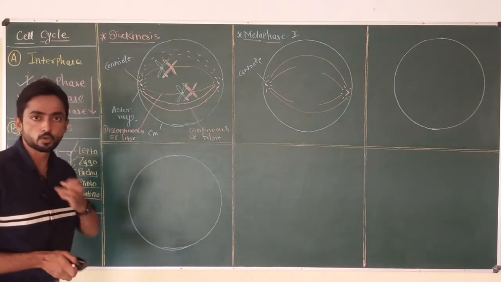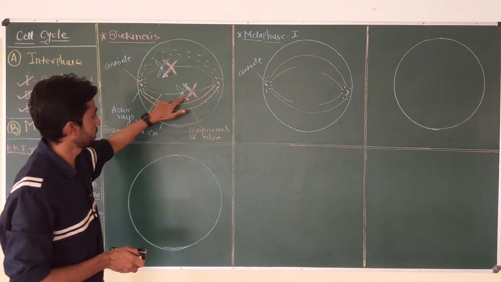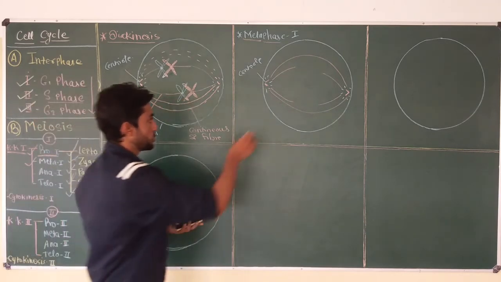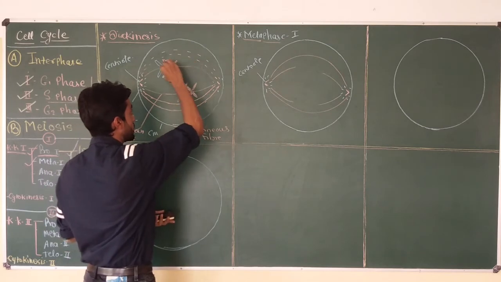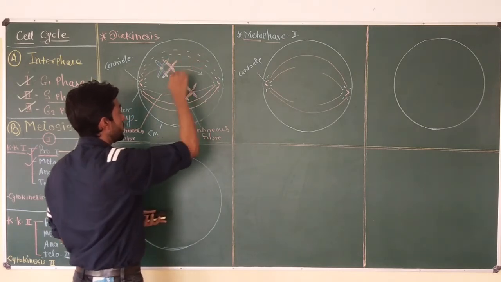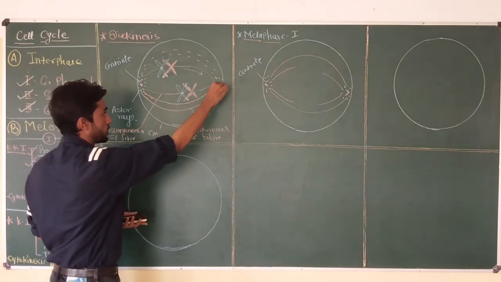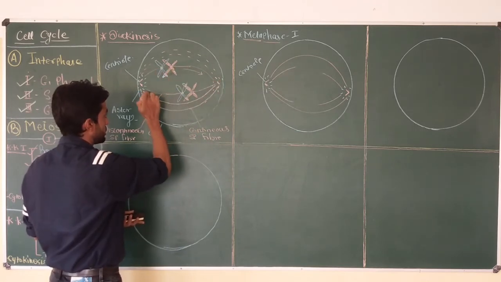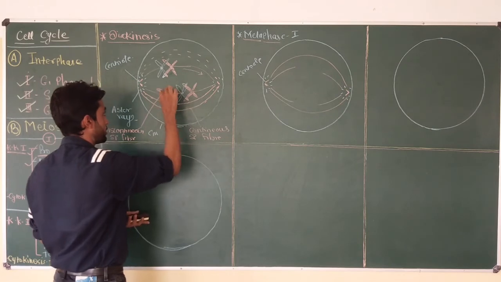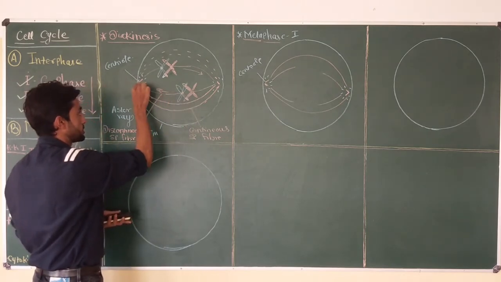Okay, and this movement of the pair occurs due to contraction of the discontinuous fiber or chromosomal fiber. Discontinuous fiber is also called chromosomal fiber because they are attached to the chromosome, and this spindle fiber is going to pull the pair of homologous chromosome towards this centriole. So this pair migrates to the center, while the other spindle fiber is going to pull this pair towards this centriole.